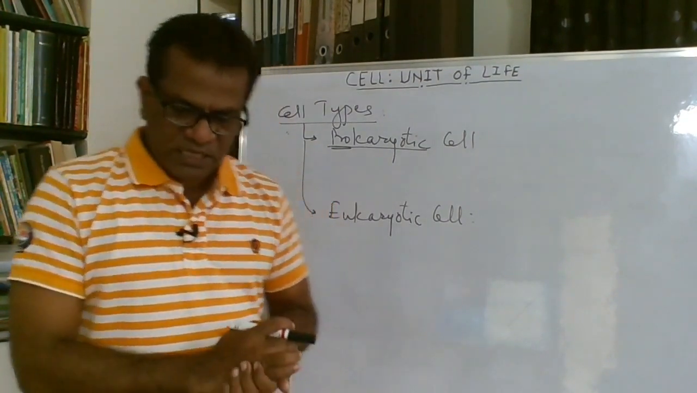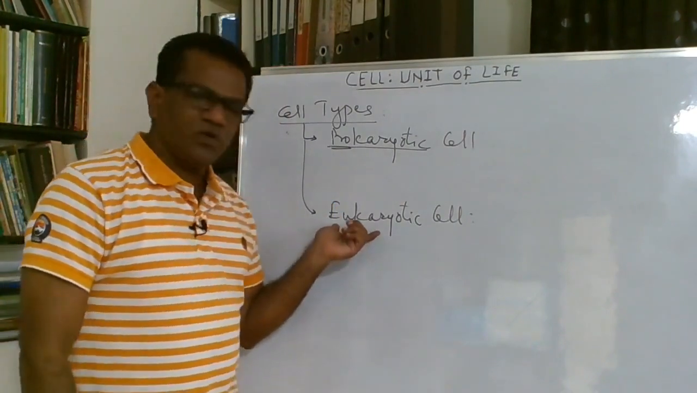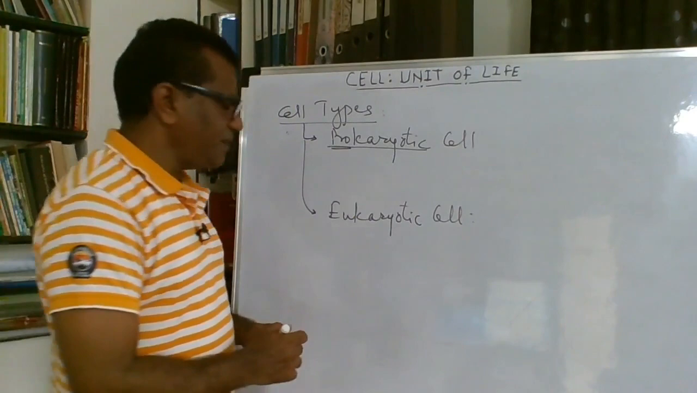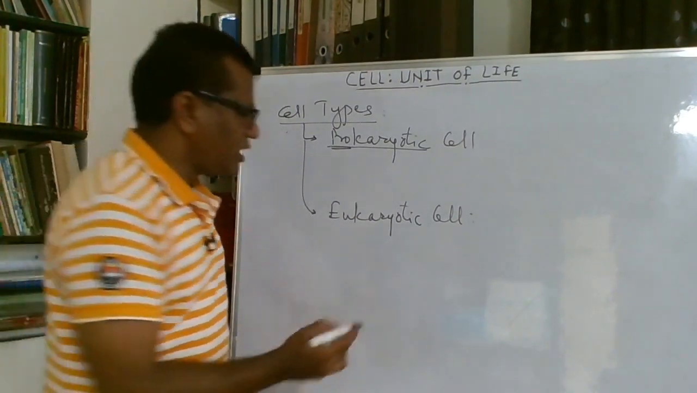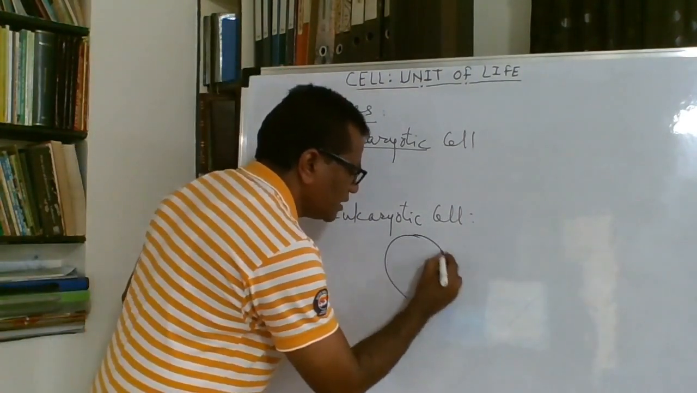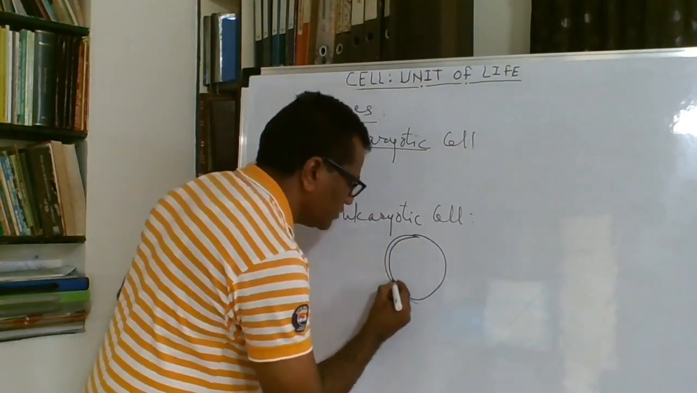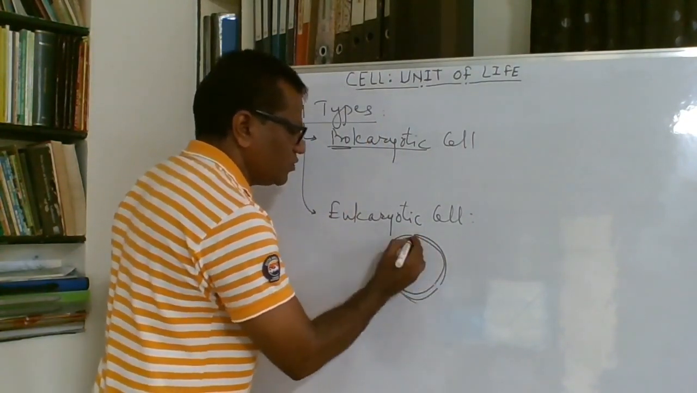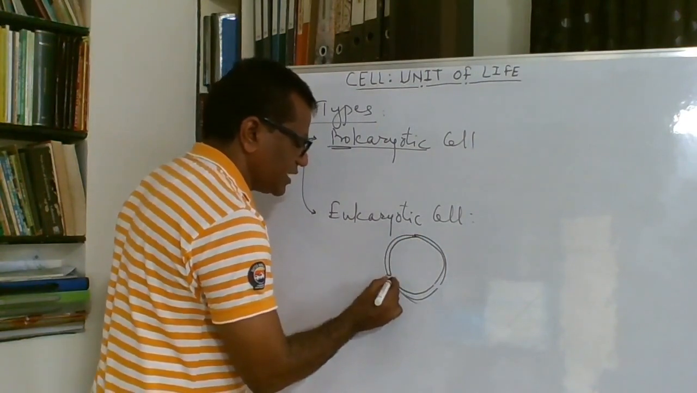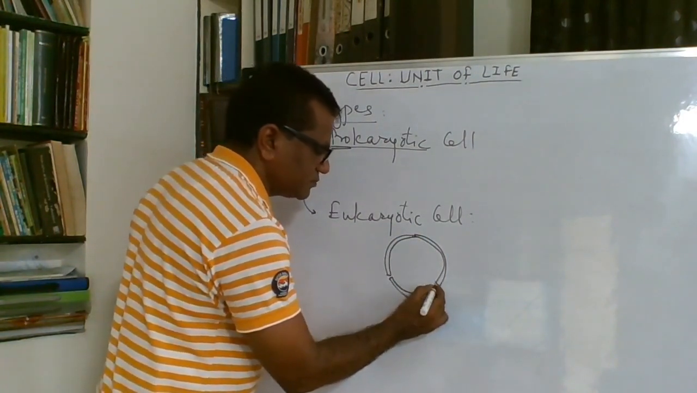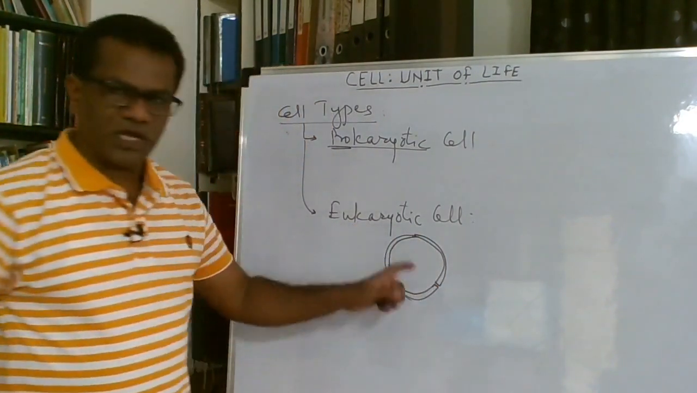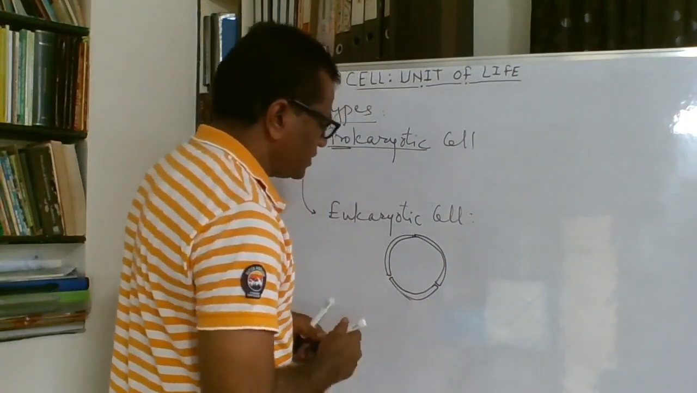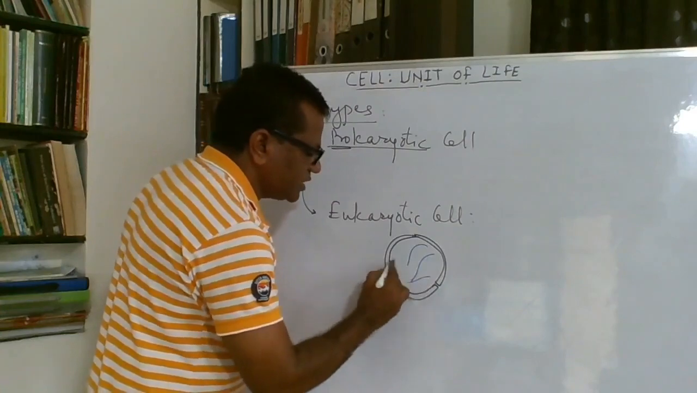Now this well developed nucleus, which is present in the eukaryotic cell, has a nuclear envelope covering. It is a two layered nuclear envelope. At intervals the nuclear pores are present like this. So a nuclear envelope is present. Inside this nuclear envelope the chromatin material is present.